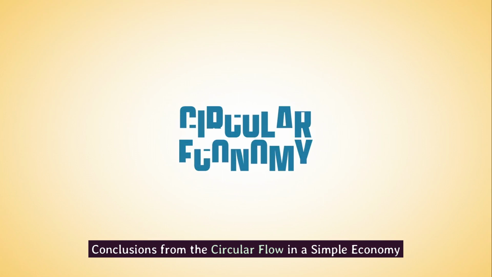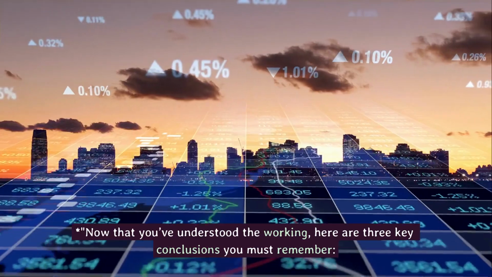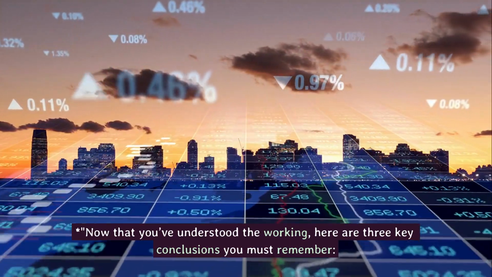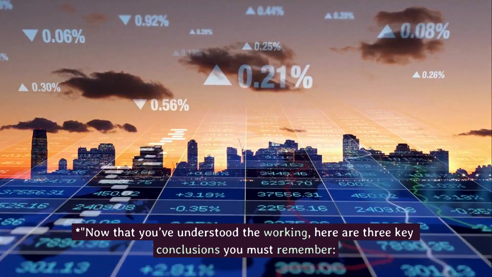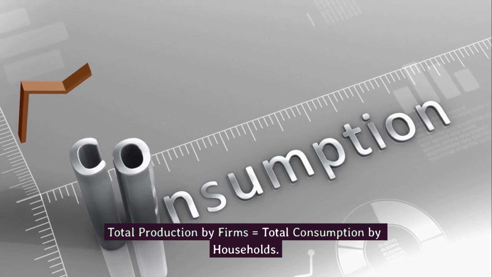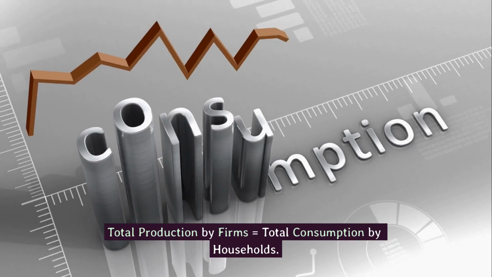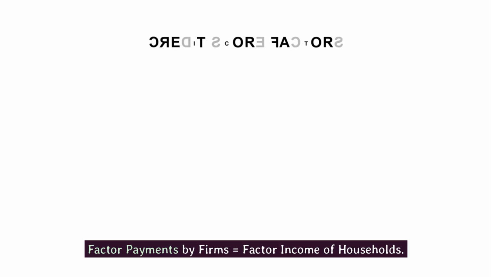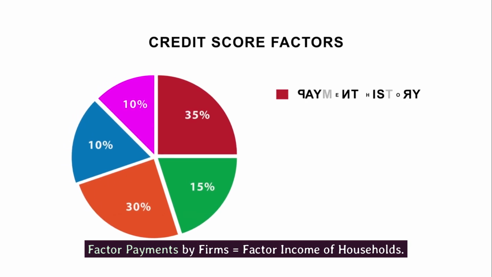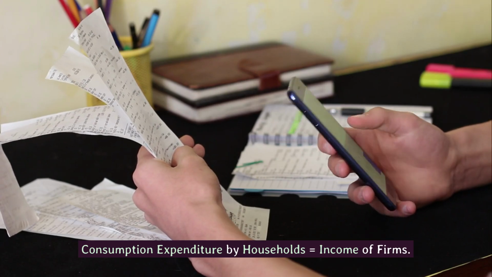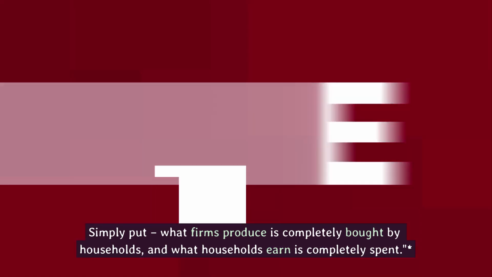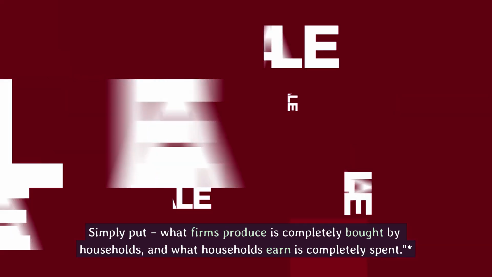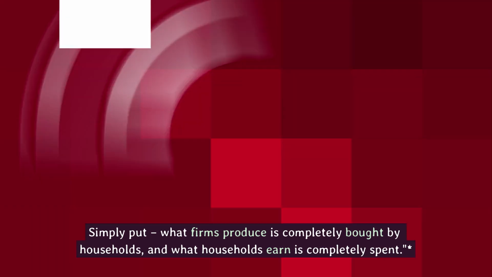Conclusions from the circular flow in a simple economy. Now that you've understood the working, here are three key conclusions you must remember. Total production by firms equals total consumption by households. Factor payments by firms equal factor income of households. Consumption expenditure by households equals income of firms. Simply put, what firms produce is completely bought by households, and what households earn is completely spent.